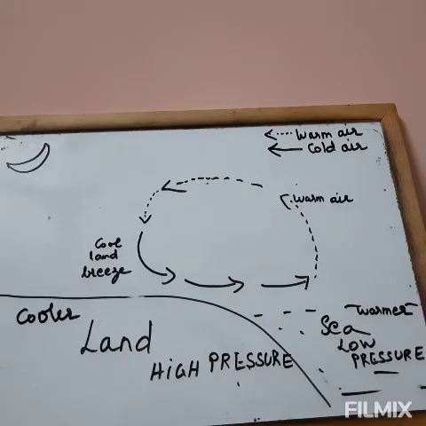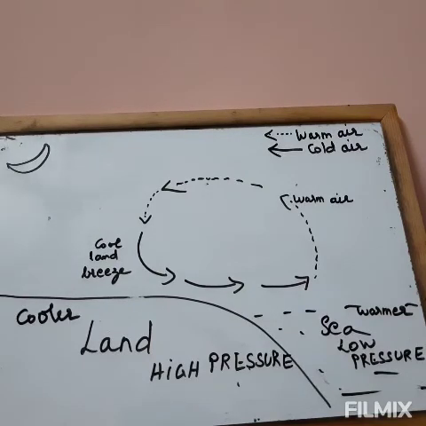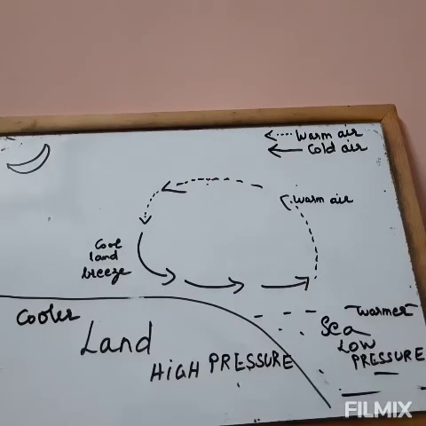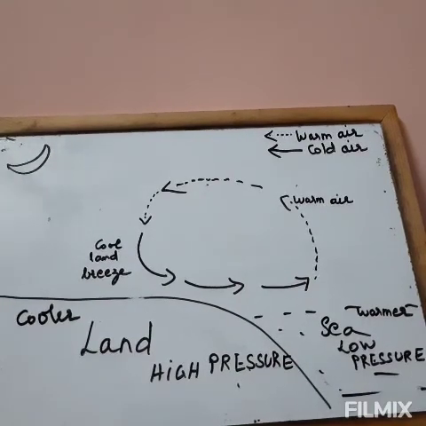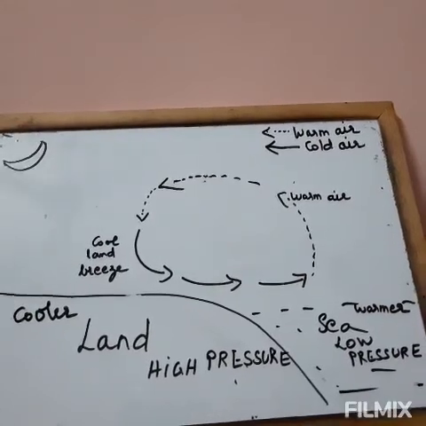Whereas Chennai receives cool sea breeze during the daytime, so the temperature is brought down. So air above the land, that is above Chennai, is modified, so the temperature is brought down. This is the influence of land and sea breeze.